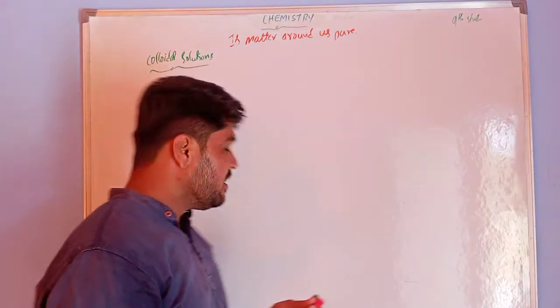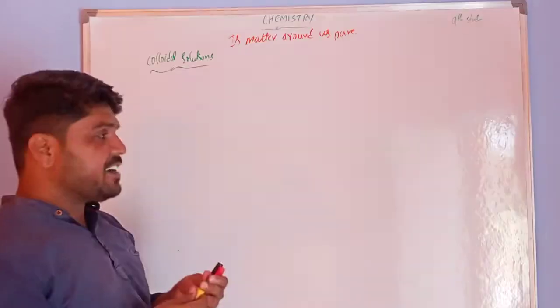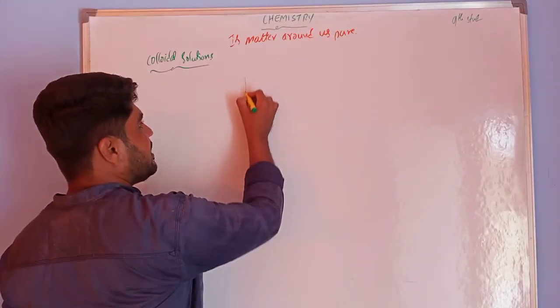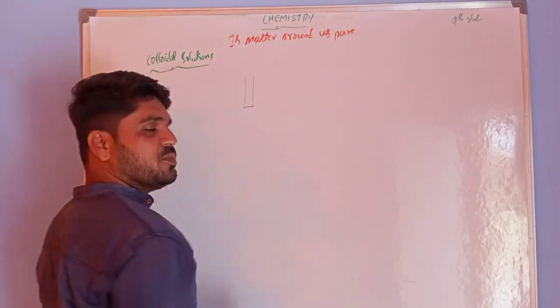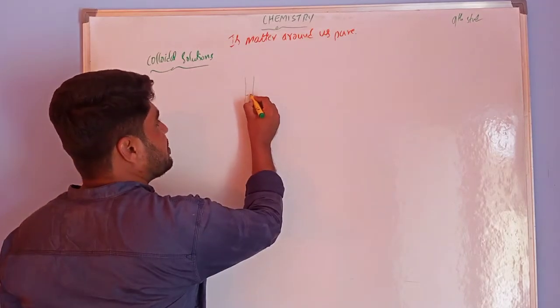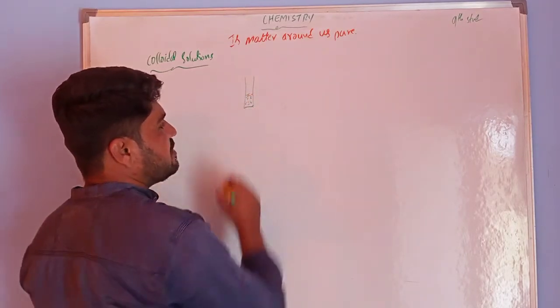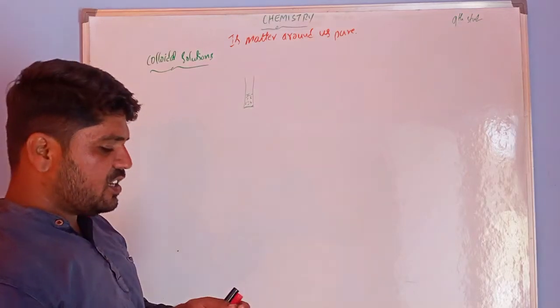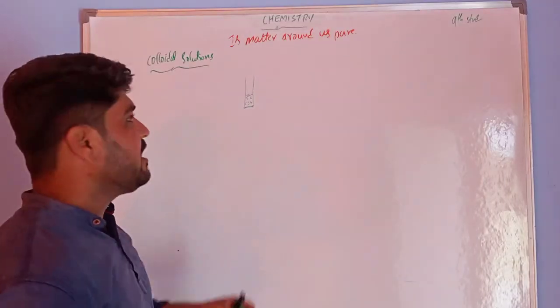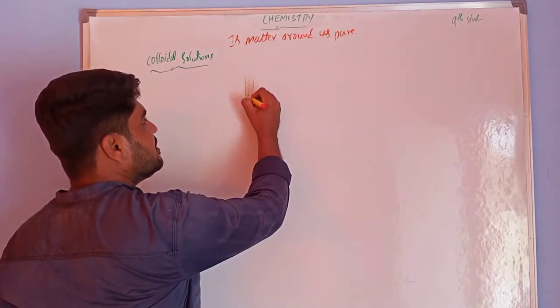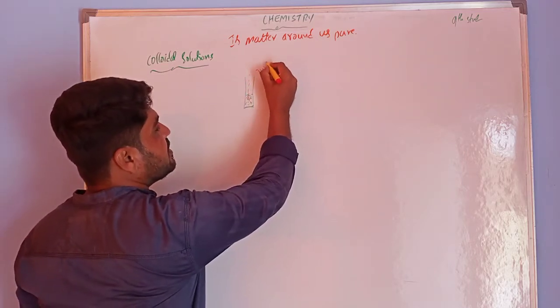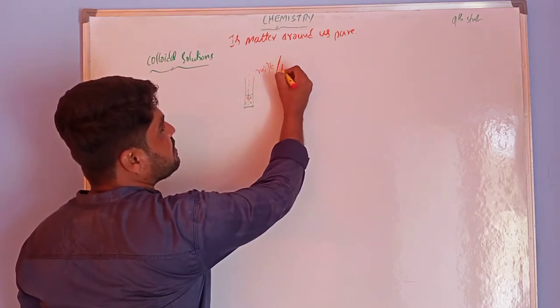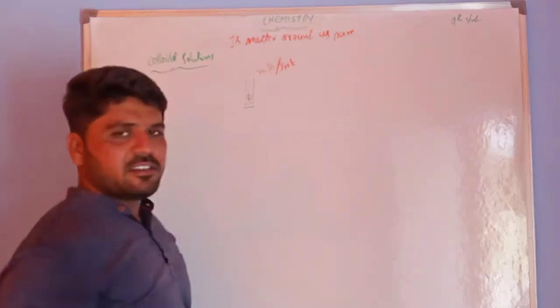For example, we have an activity. I am taking a test tube and filling some water. To this water, I am going to add milk or ink.